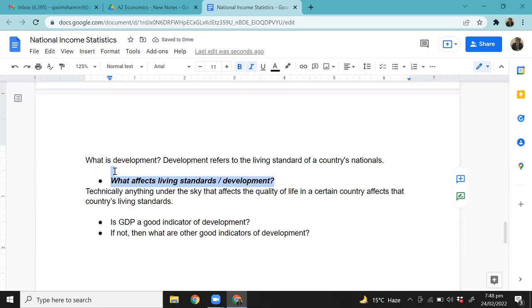Technically, anything under the sky that affects the quality of life, that could be as small as an improvement in technology, from 4G to 5G, 5G to, I don't know, 6G, whatever, from cable television to satellite television. Any small thing you can think of, but something as big as income, because that determines how much you can afford. Are you getting me or not? So technically, anything under the sky that affects the quality of life in a certain country will affect that country's living standards.